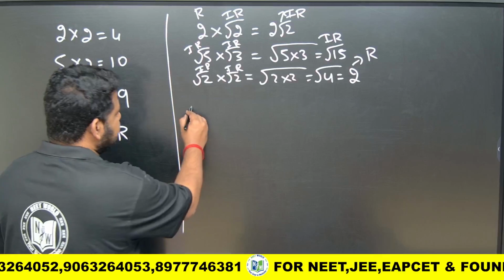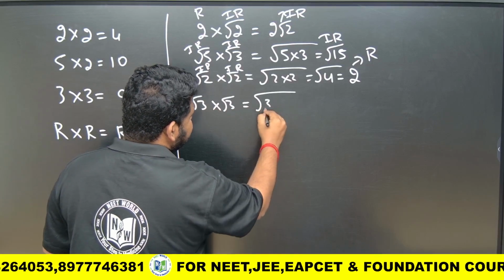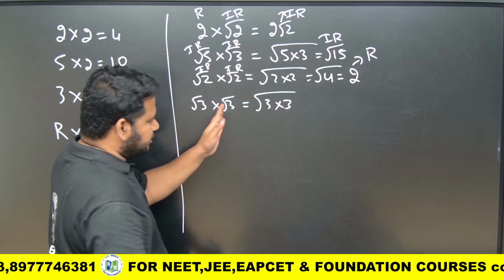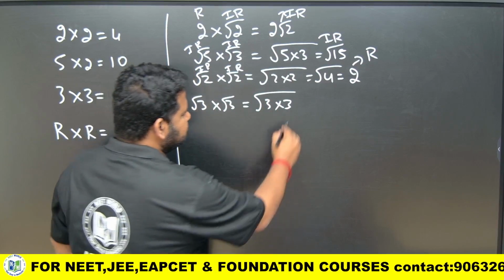For example, you can take root 3 into root 3. This gives us what? Under square root, you write it as 3 into 3. So this gives us what?